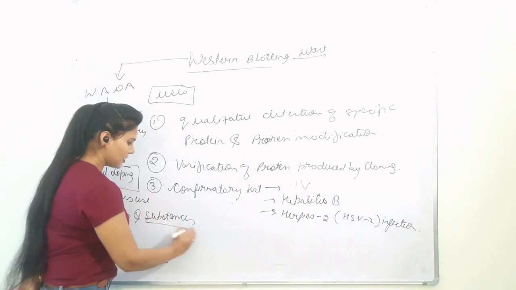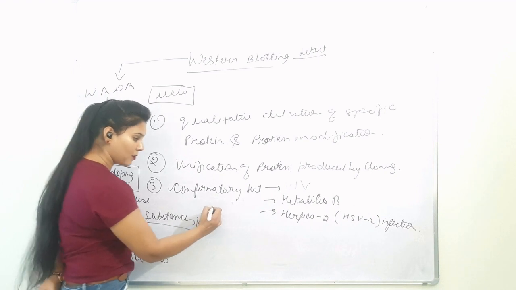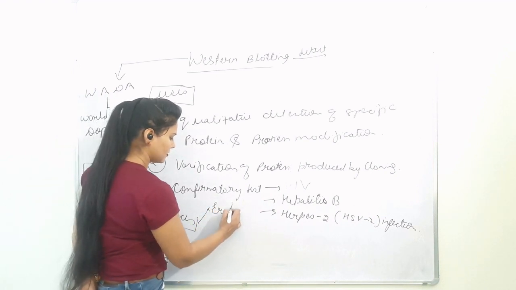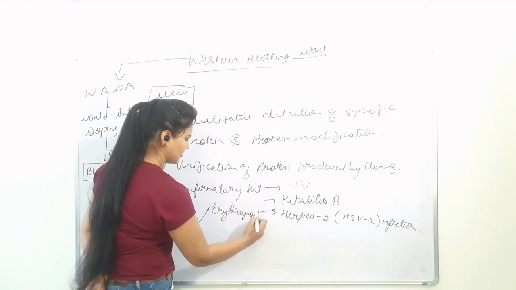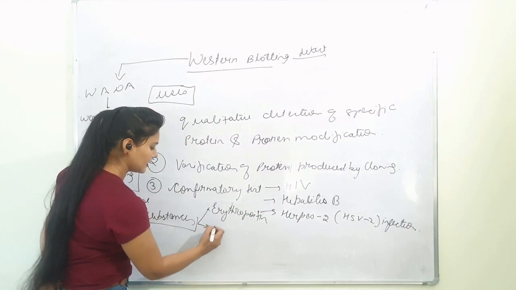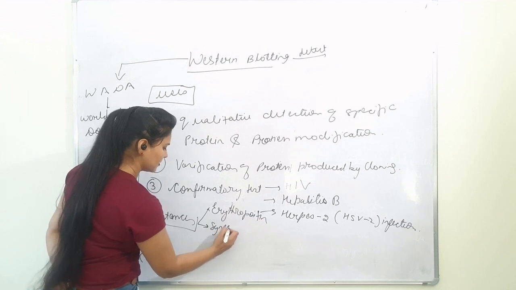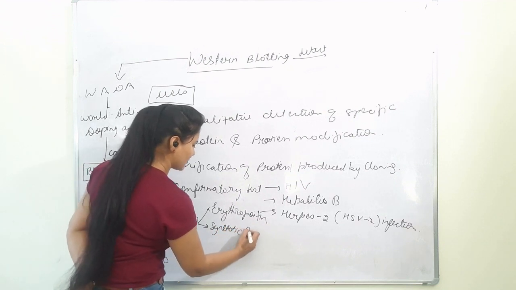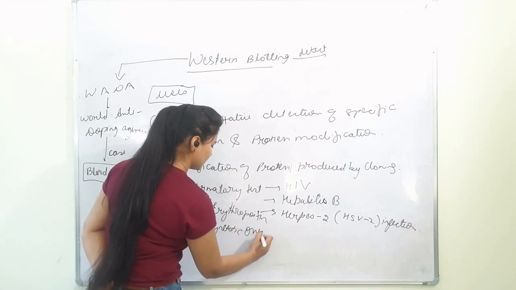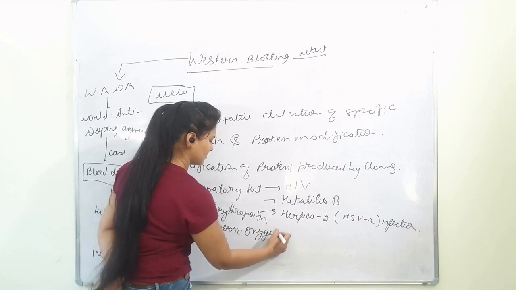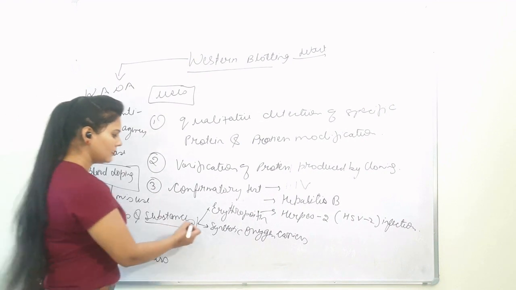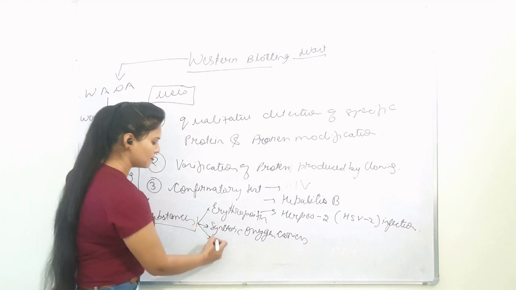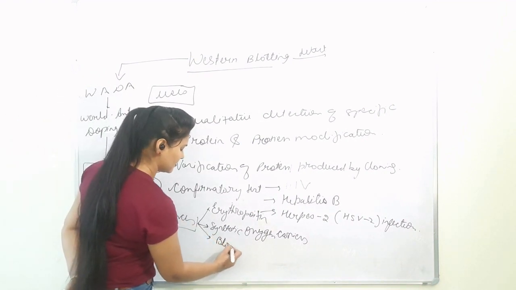Substances used in blood doping are erythropoietin and synthetic oxygen carriers, and the technique used for this is blood transfusion.